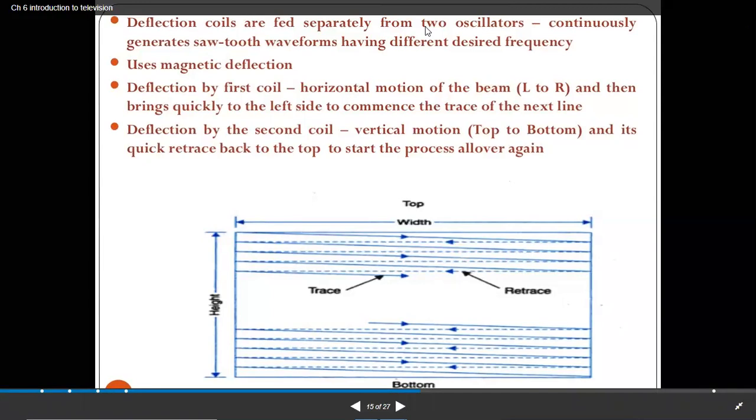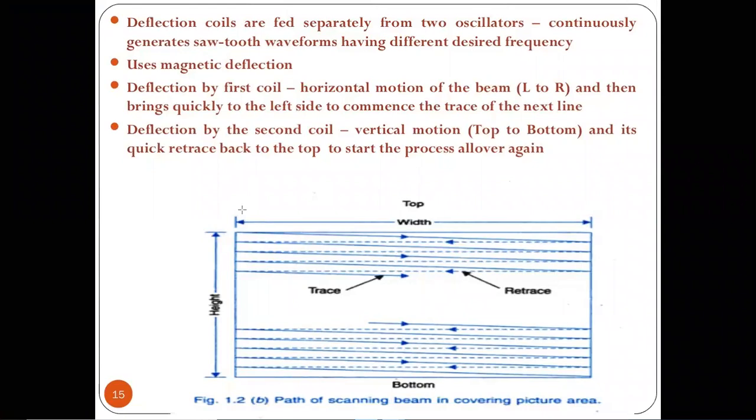The scanning is from the right side towards the left side, and from top to the bottom. That is the first line, then the second line, then the third line, and the fourth line.